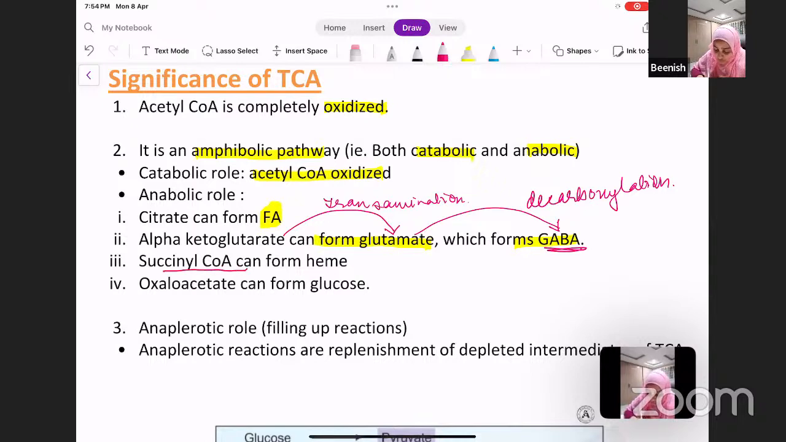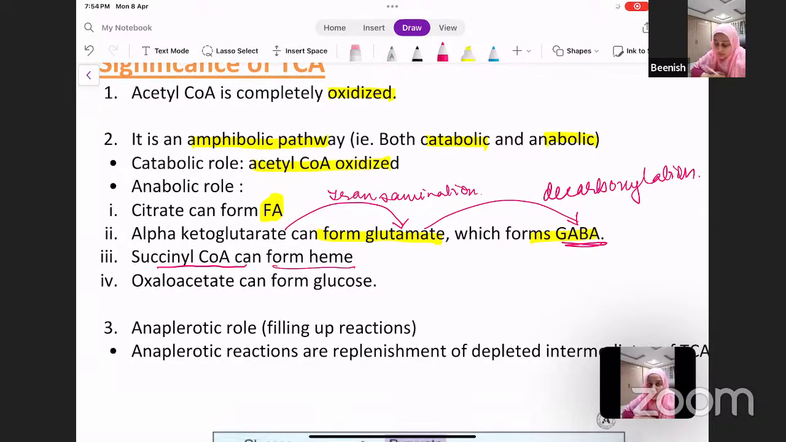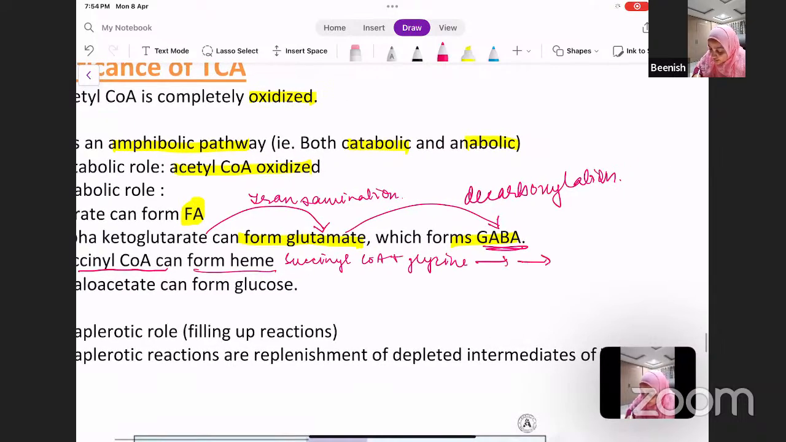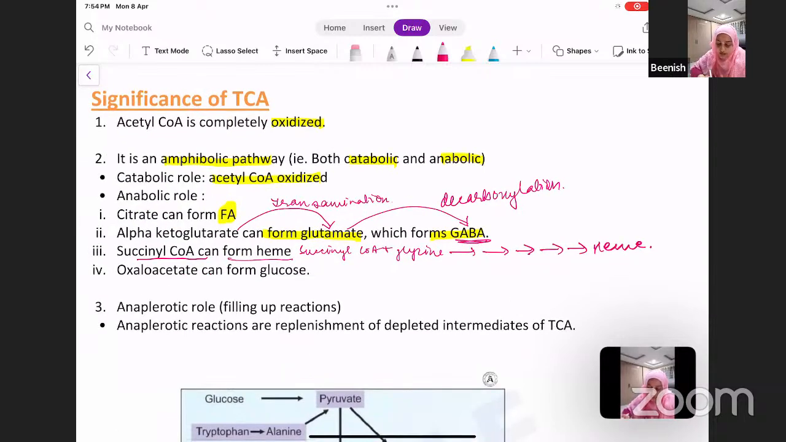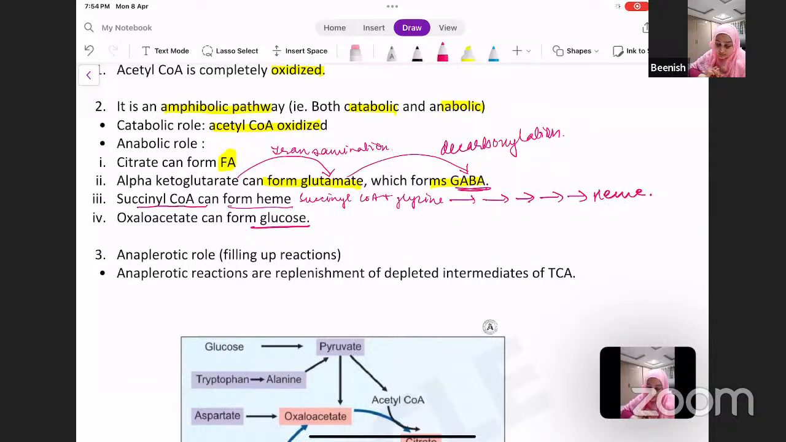Then your succinyl-CoA forms heme. In heme synthesis, we will study the entire pathway of heme. But in glycine also, I had already told you how succinyl-CoA plus glycine, they combine and then undergo a series of reactions to ultimately end up forming heme. So that is how your heme is being formed. And then your oxaloacetate forms glucose. That was via gluconeogenesis. Okay. Now, another very important significance of your TCA is anaplerotic role. That is filling up reactions.